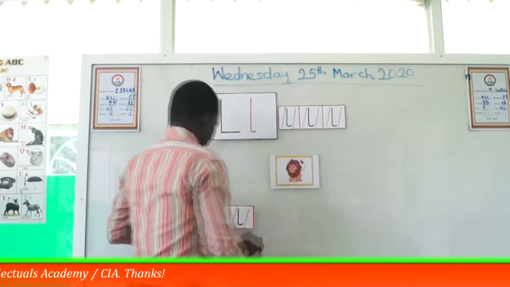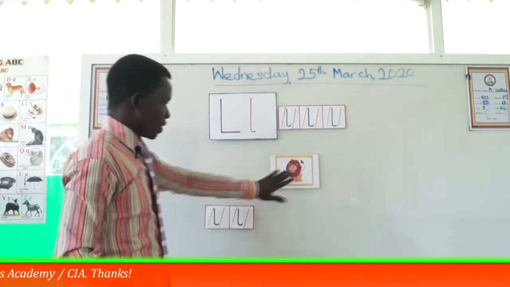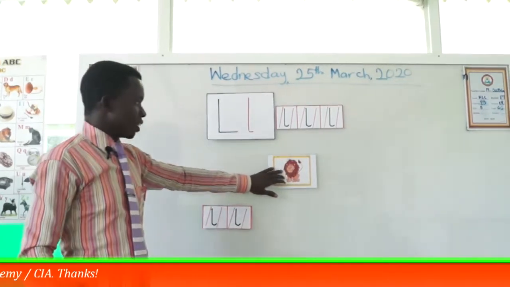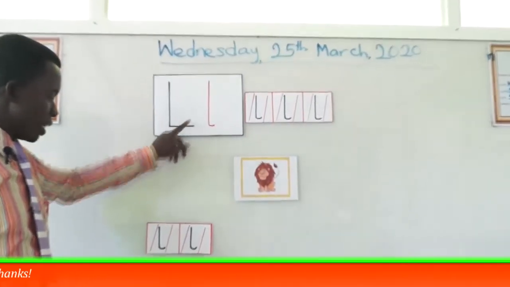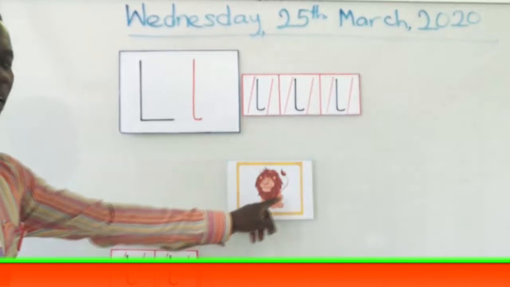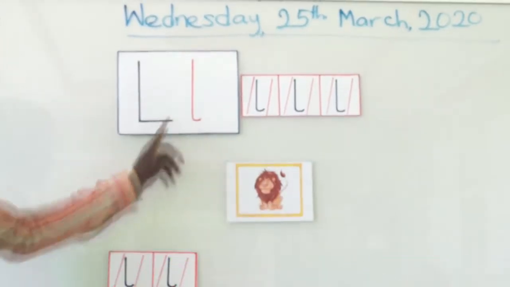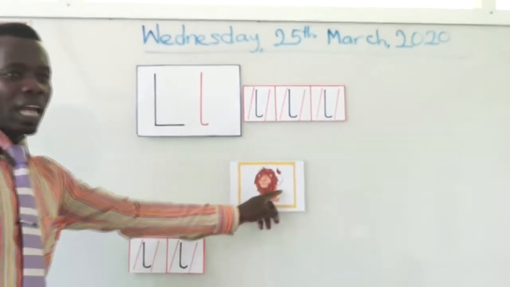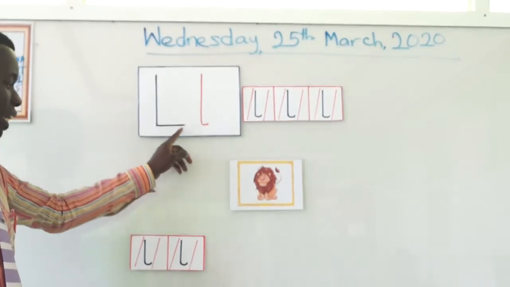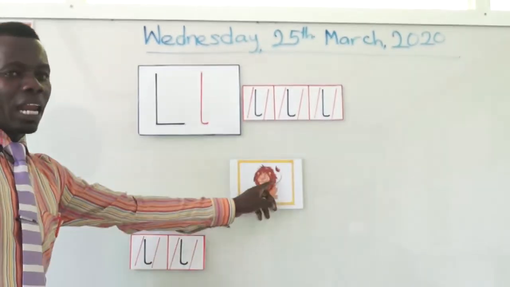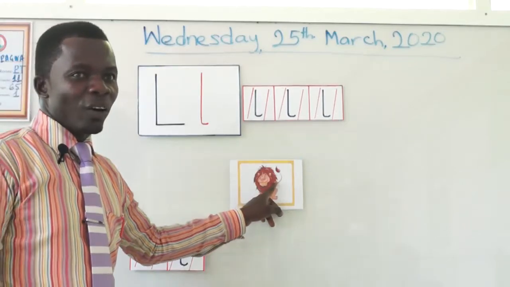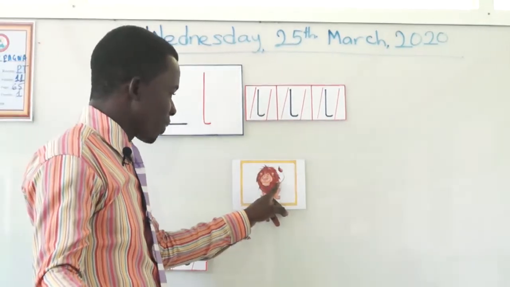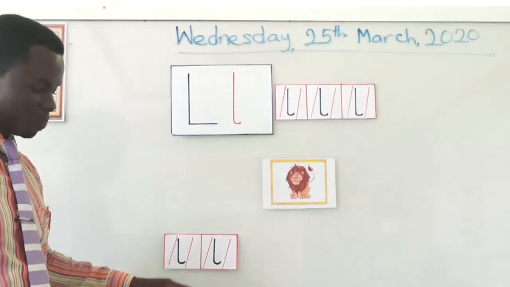Okay. Good. So now we said lion. So let's pronounce together. L, L, L, lion. L, L, L, lion. You can practice with me, or you can practice at the time that you prefer to do it.